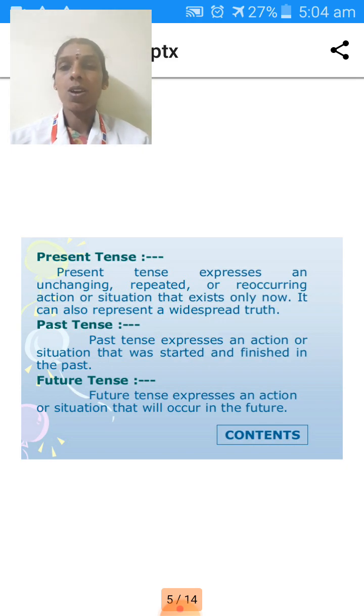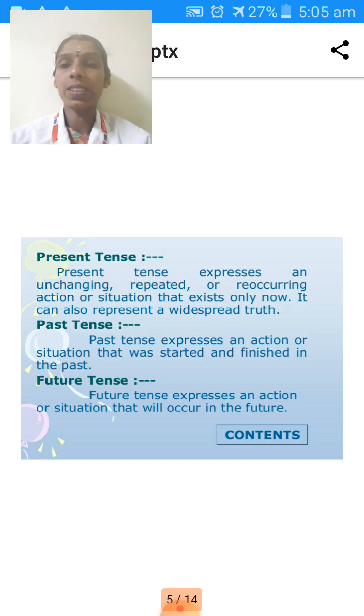Next, what do we mean by past? It is a past experience; we say it is past tense, for example yesterday. Like that, we can easily identify past tense in a sentence. Past tense expresses an action or situation that was started and finished in the past. Next one is future tense. Future tense expresses an action or situation that will occur in the future.